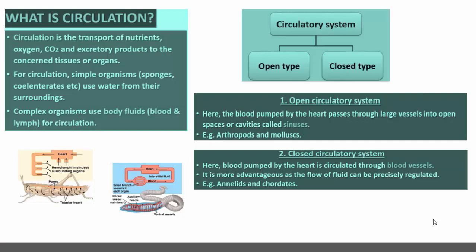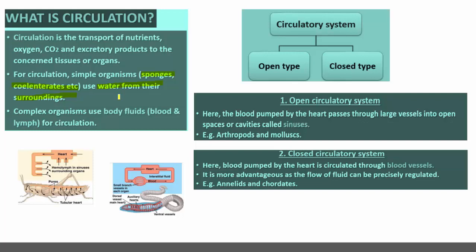For circulation, the simple organisms like the sponges and coelenterates use water from their surroundings because these lower organisms do not have any specific system for circulation.